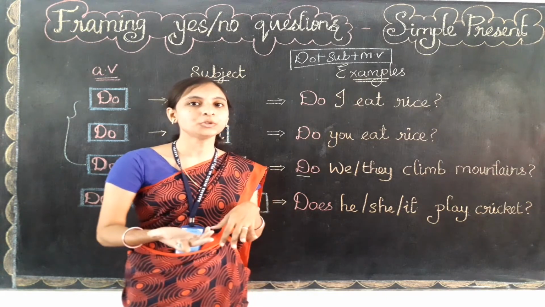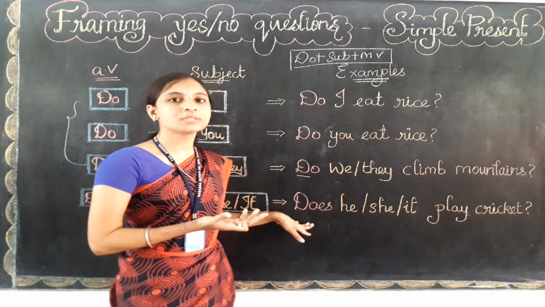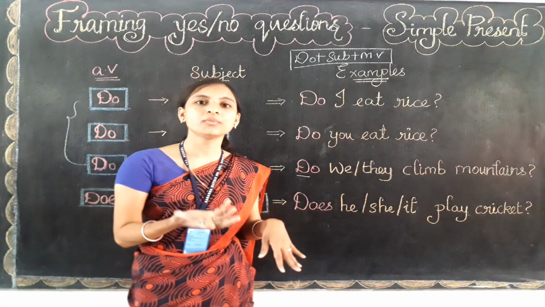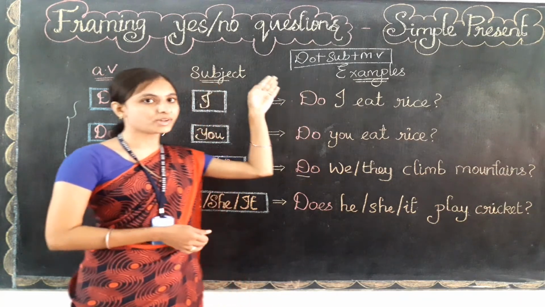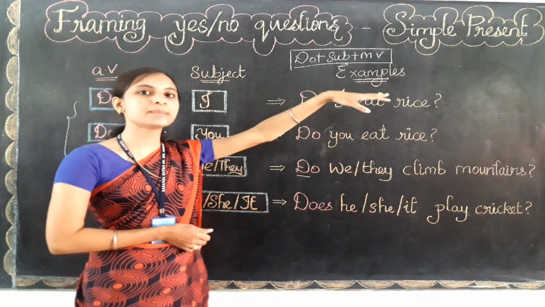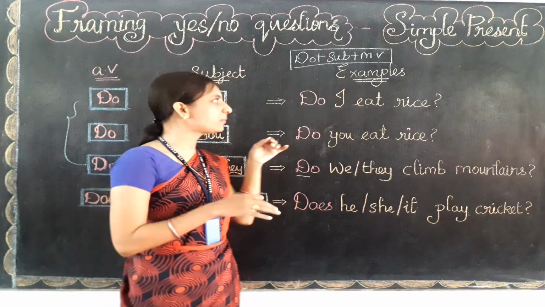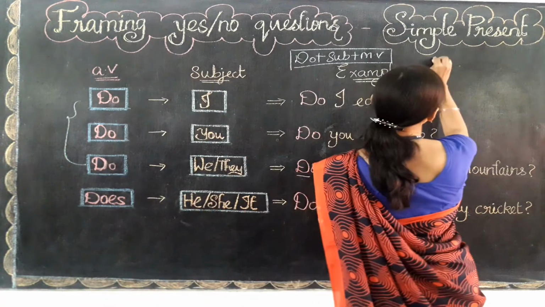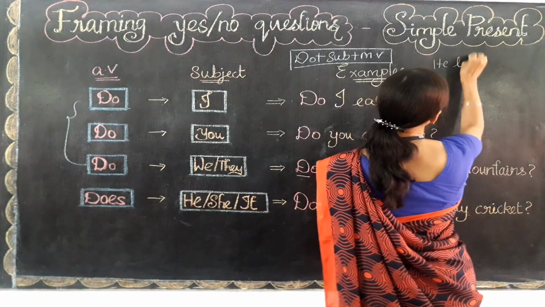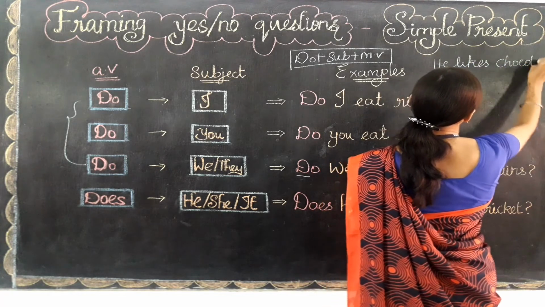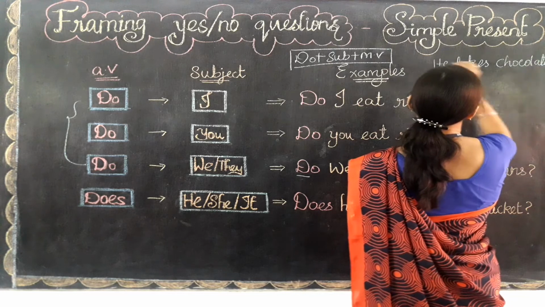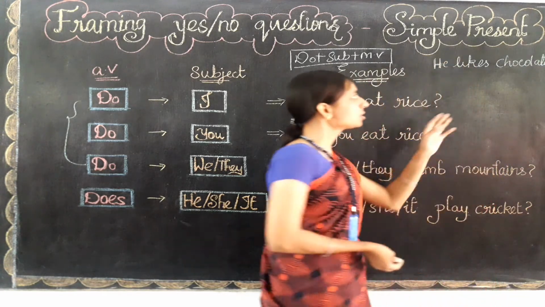Now I am asking you to make the question by using the do family verb. How will you write? Yes, the do family verb will come first. Then the subject. He likes chocolates.